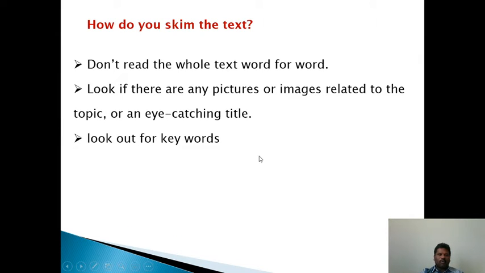Look out for the keywords. At the time of reading a text, we have to look out for the important words, keywords and strong words in the passage. The strong words and topical sentences will help us to understand and retain what the passage is about.